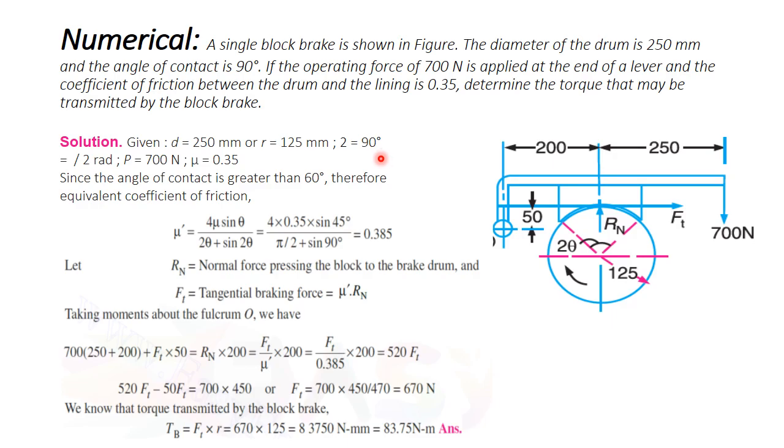It means that 2 theta is greater than 60 degrees. Therefore, in place of mu, we have to use mu dash. Mu dash is equal to 4 times mu sin theta divided by 2 theta plus sin 2 theta.